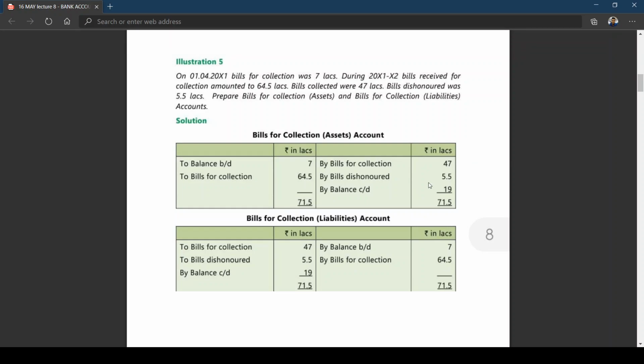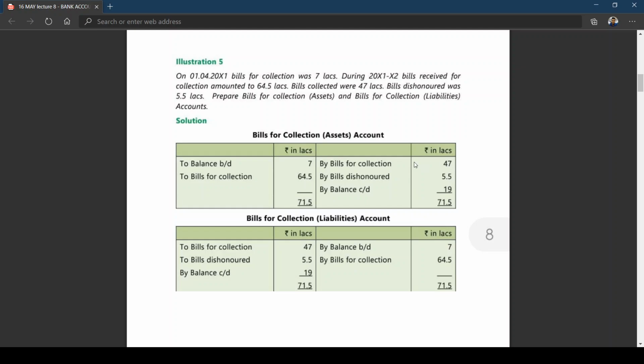Now coming back to this. Now, bills for collection. What is bills for collection? 47 lakhs. When you receive the amount, what will happen? Your asset will reduce. When asset will reduce, you credit bills for collection. I told you this is memorandum books. This is only to show the debit balance is equal to credit balance. The amount that is to be received is equal to the amount that is to be given. The memorandum books I told you. Generally they don't maintain any accounts in main books, right? So bills for collection is being reduced because the bill is being honored.